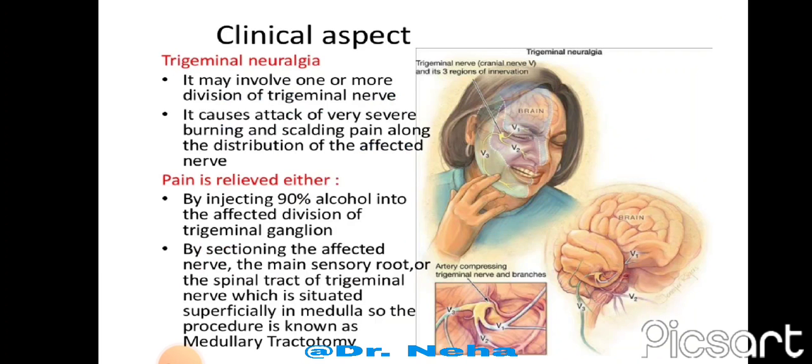Now some clinical aspects related to this topic. First is trigeminal neuralgia, which may involve one or more divisions of the trigeminal nerve. It causes attacks of very severe burning and scalding pain along the distribution of the affected nerve. This pain can be relieved by injecting 90% alcohol into the affected region of the trigeminal ganglion or by sectioning the affected nerve. This sectioning is known as medullary tractotomy.